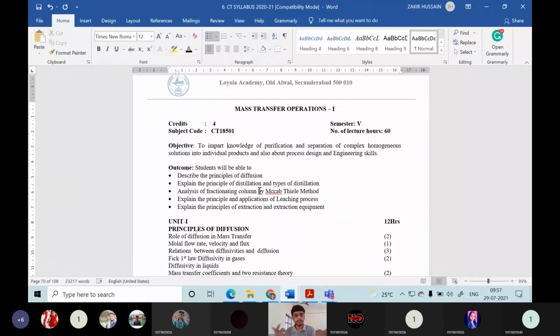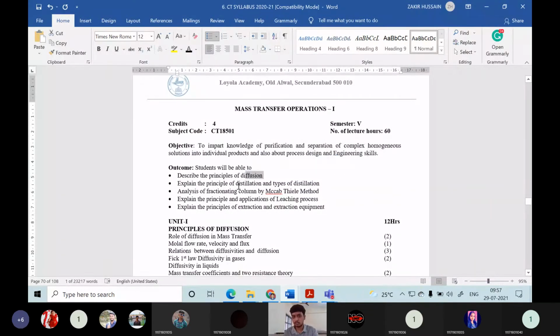Diffusion is nothing but the fragrance, whatever smell you are sensing, no? That smell, whether it may be a bad smell or an odor, or it may be a good fragrance, how you are smelling that one. It is because of diffusion only. You can know much about this diffusion in this course, and principles of separation